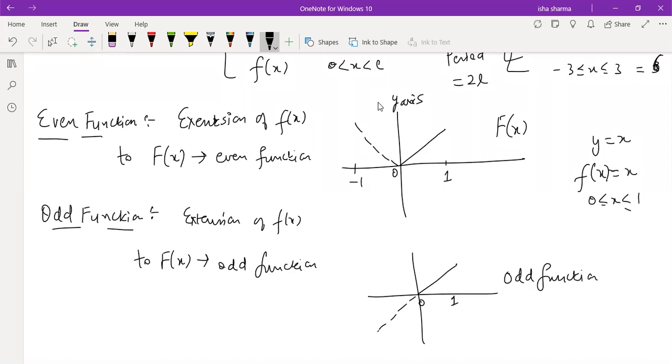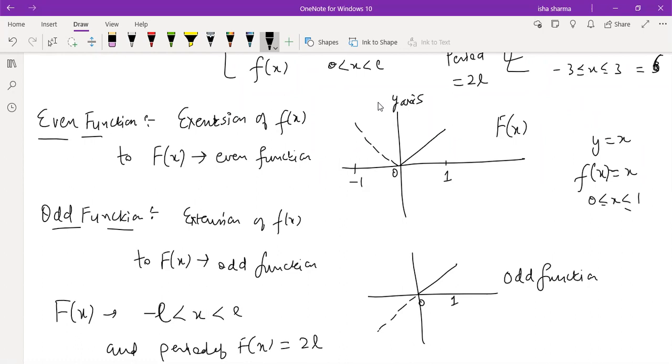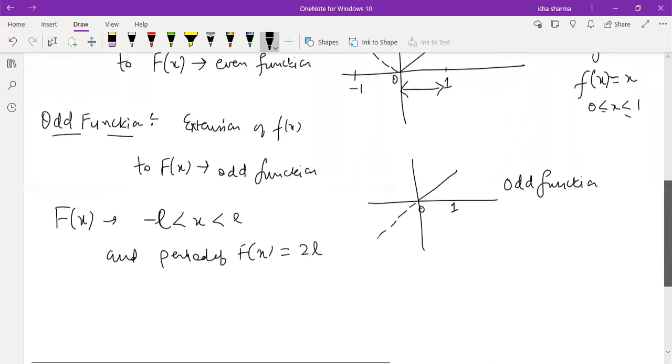So now I have my capital F defined on minus L to L. L is 1 in this particular example which I'm showing, and the period of fx is going to be 2L, because the way you have defined this, 0 to 1 was given to you, but then you start defining your function in the same way with period 2L. So now you can derive the Fourier series for fx.